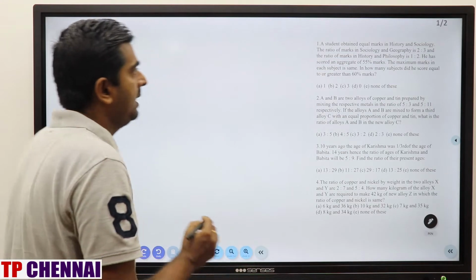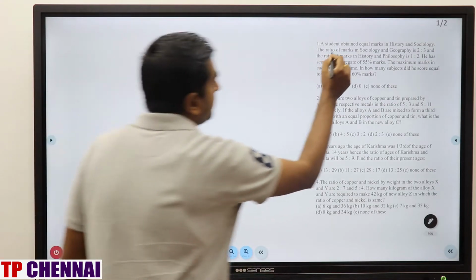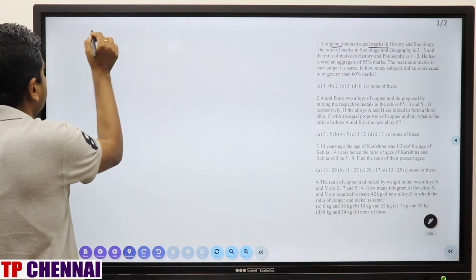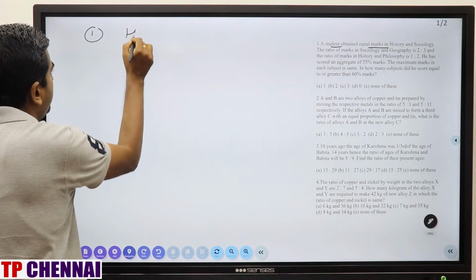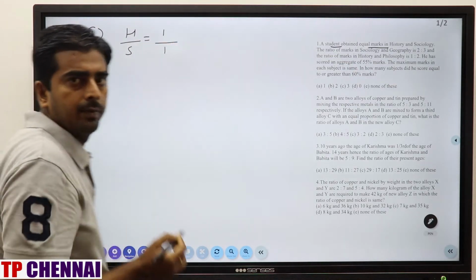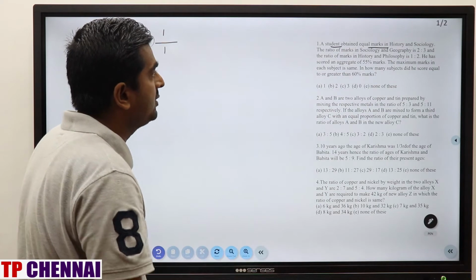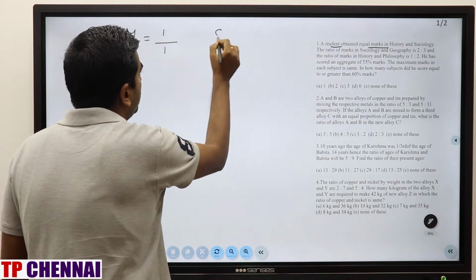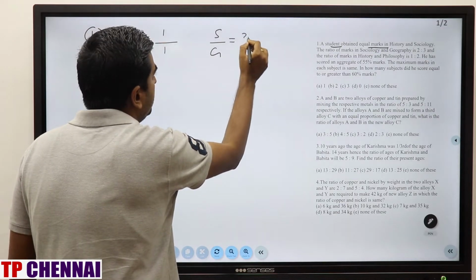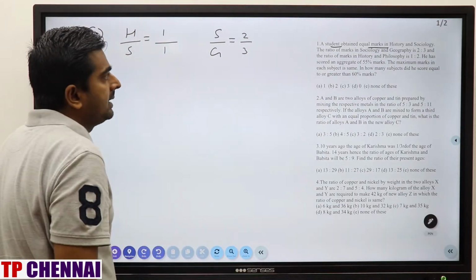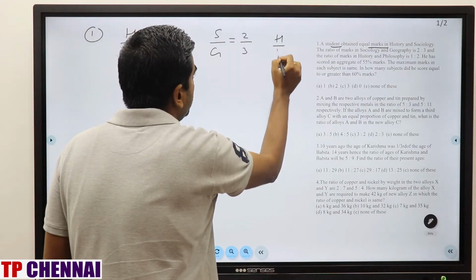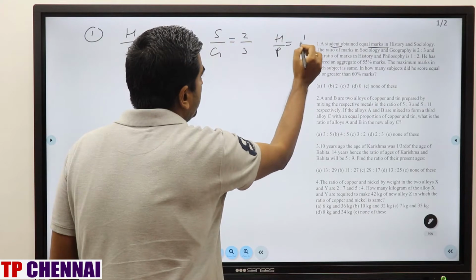So what they have mentioned here: a student obtained equal marks in history and sociology. So the first thing is history by sociology is equal, so 1 by 1. Second, the ratio of marks in sociology and geography is 2 by 3. And the ratio of marks in history and philosophy is 1 by 2.